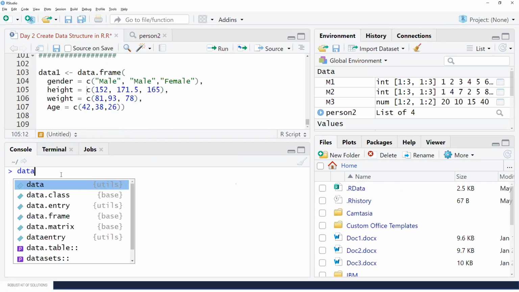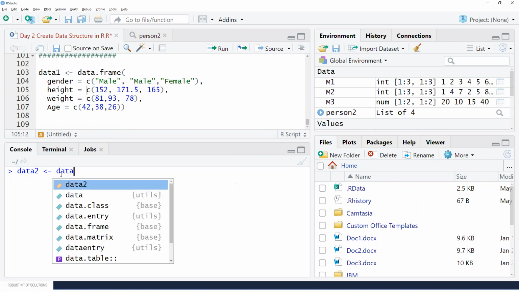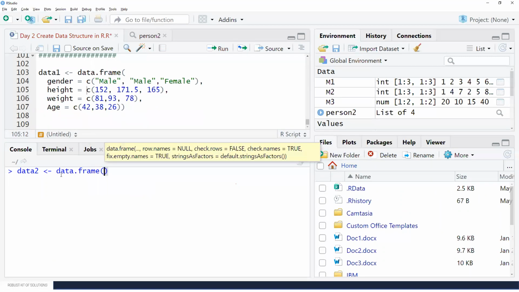So I'm creating data2, and then I'm using this command called data.frame, and here I can mention what the first column is. So I want it to be gender. So I can type gender is equal to c(), let's say I'm writing just a character for now, M for male and then F for female. Right. Then this column information is given there.